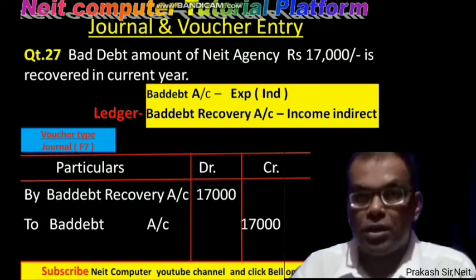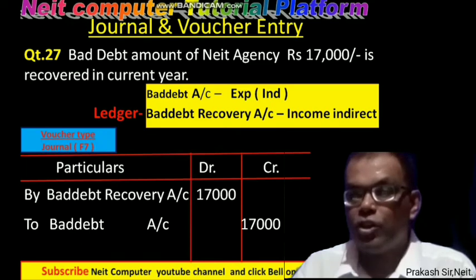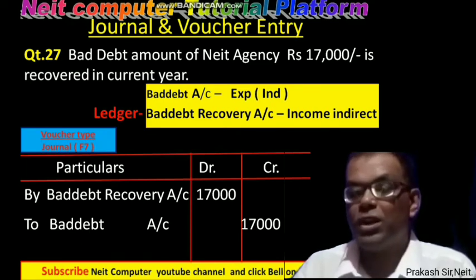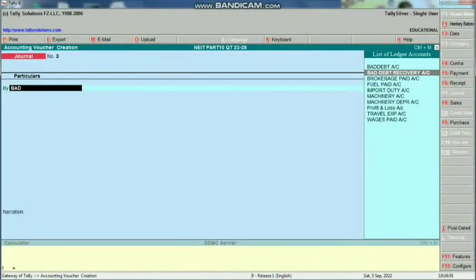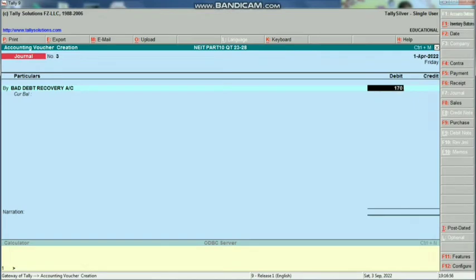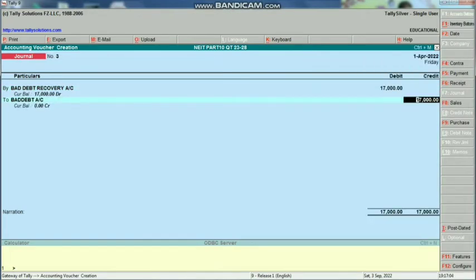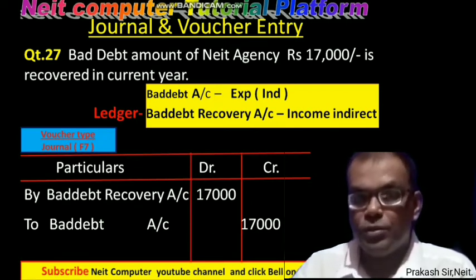For this question, our journal is: bad debt recovery account must be debit 17,000 and bad debt account must be credit 17,000. Because for the head of bad debt recovery, we are getting 17,000 back. So that is why bad debt recovery account becomes a debit 17,000. And due to the previous bad debt, we are getting this money. So that is why from this head we are getting money back, and bad debt account becomes a credit.